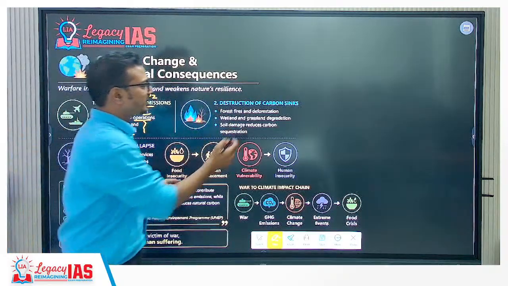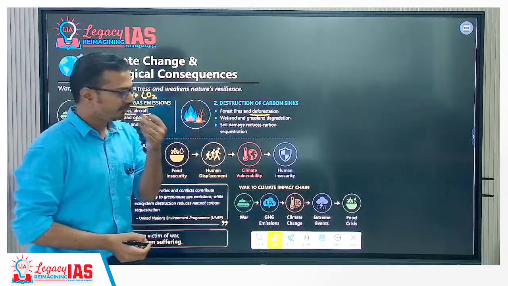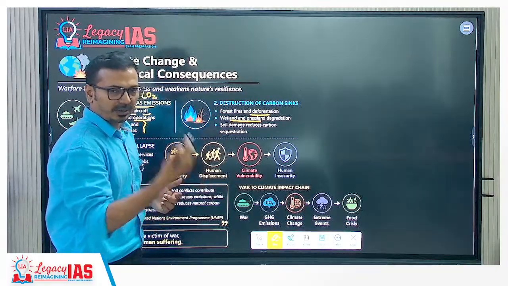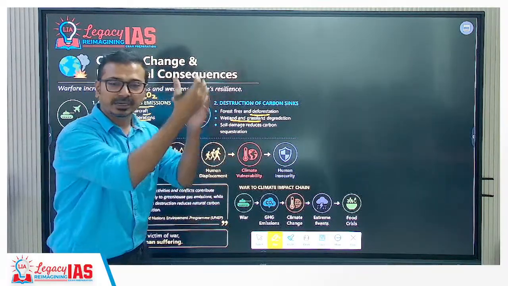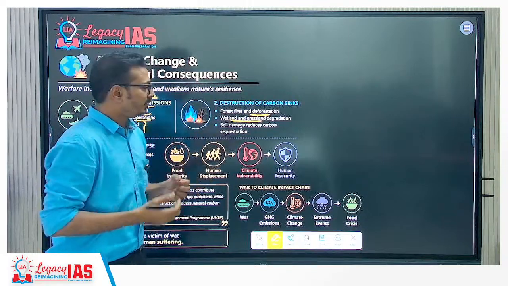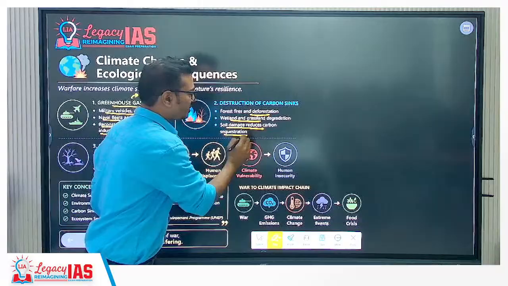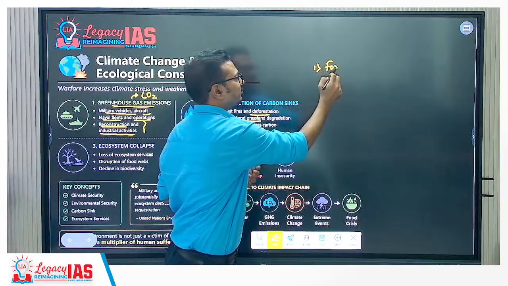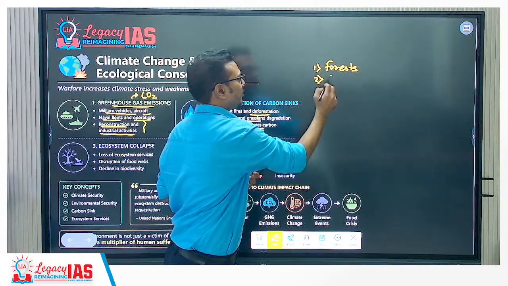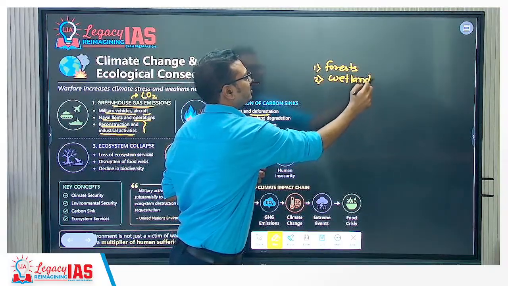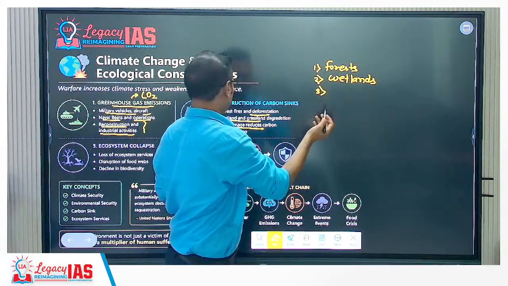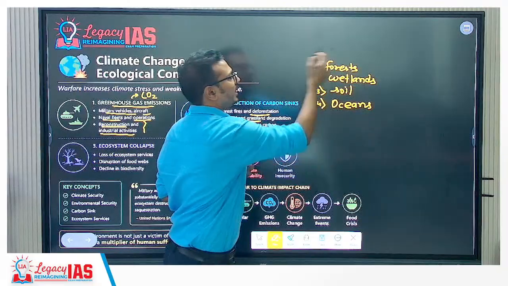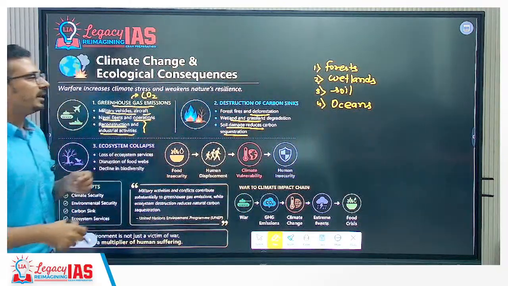Now forest fires, deforestation, I told you the Ukraine example you can give. Wetlands and grassland degradation. So basically they are carbon sinks. Forest, wetlands, they are carbon sinks. We are damaging their ability to absorb atmospheric CO2. Soil damage reduces carbon sequestration. So soil is one of the major carbon sinks. So simply we can say that first forest, second wetlands, and third we can talk about soil, and fourth oceans, oil spill and all. So their ability to absorb CO2, we are destroying carbon sinks.